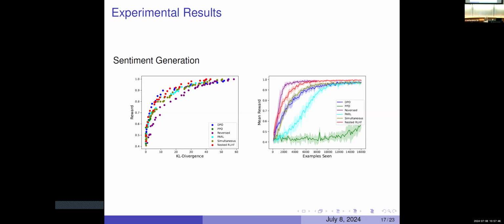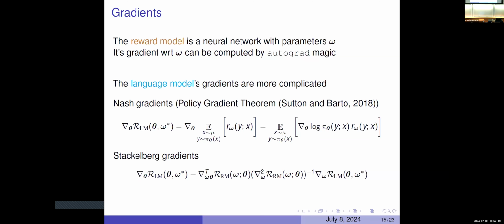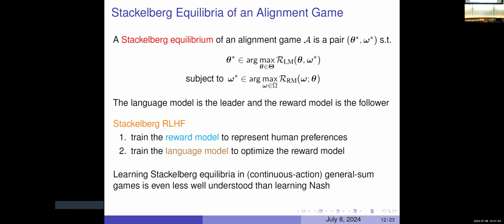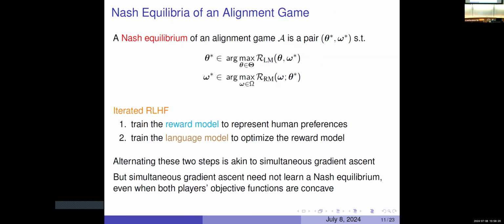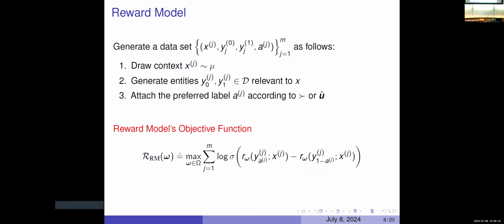Quick question, what is W star in this Nash? W star is from my definition of Stackelberg. Remember that Jacob had to best respond to me every time I fixed my policy. That's what W star is. So we're acknowledging that W star is a function of my policy. What Jacob does depends on what I do, and we're paying attention to that, but only in one direction. In the other direction, Jacob can fix his policy, but I'm not bothering to best respond to that. Okay, all right, great. I think I'm out of time.